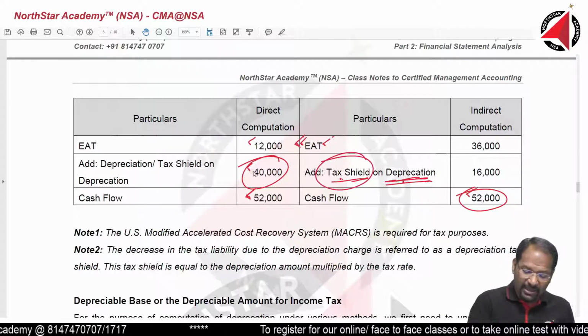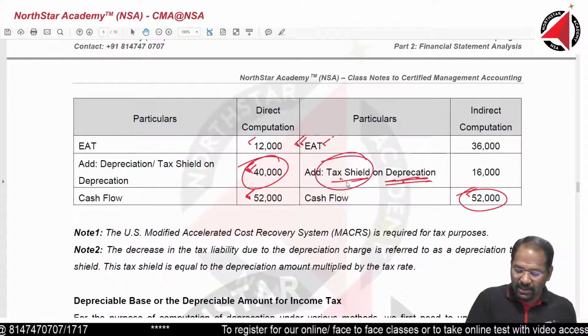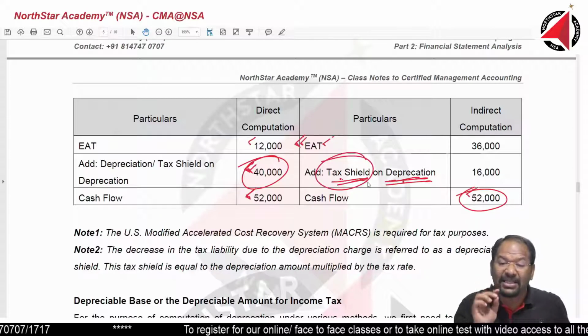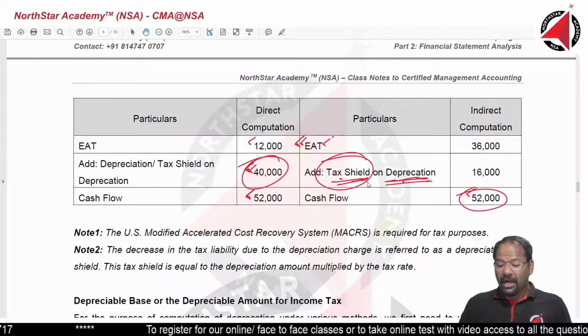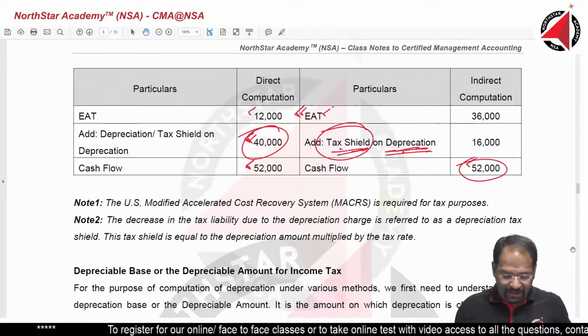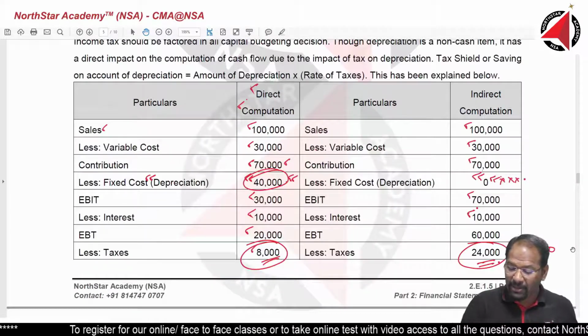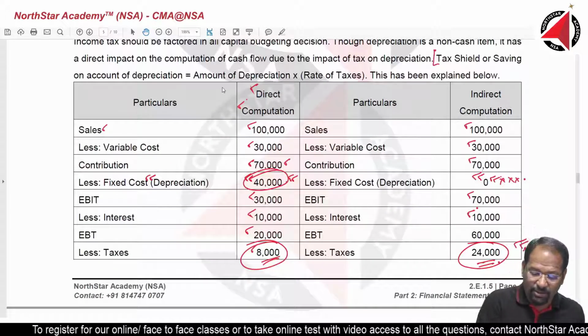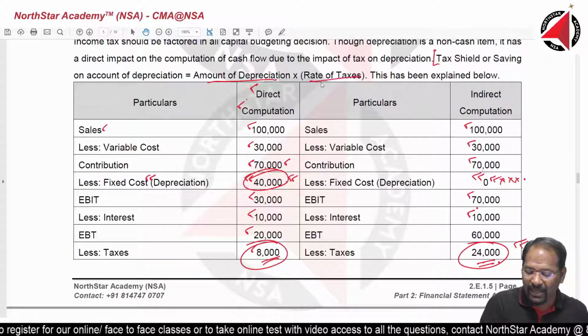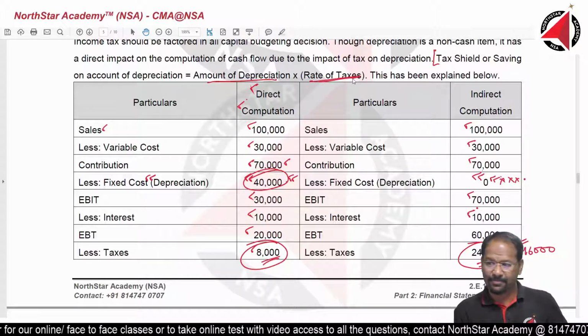Here I have added depreciation; here I am going to add only the tax shield on depreciation. How do we calculate tax shield on depreciation? I have given the formula above. Tax shield on depreciation is equal to the amount of depreciation times the rate of taxes.